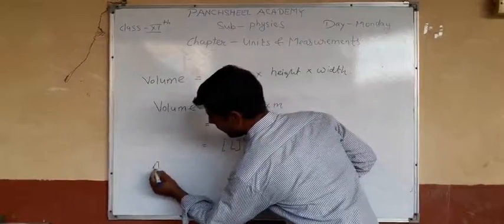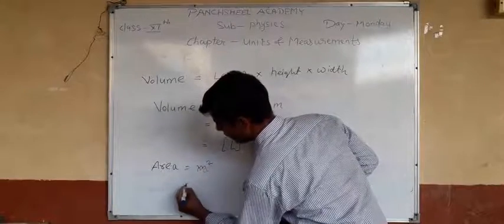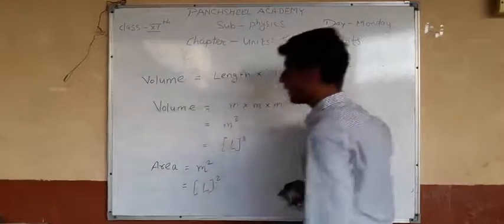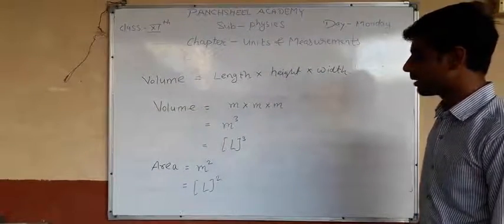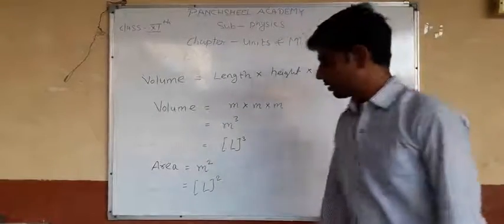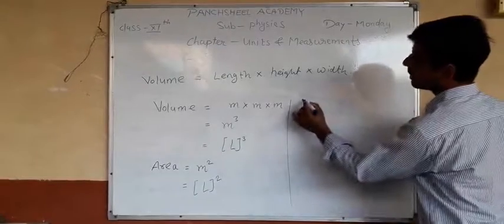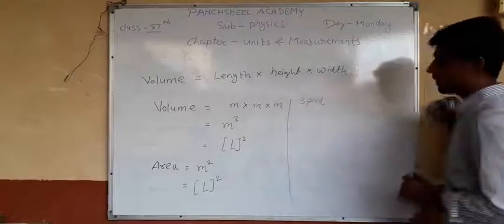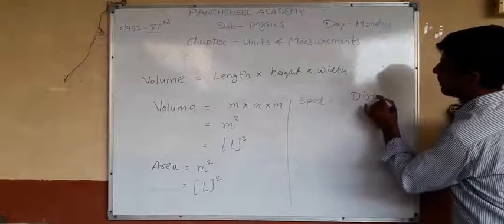And if I write area, area is meter square, so the dimension formula for it is L square. If we talk about speed, what is the formula for speed? Speed is distance upon time.